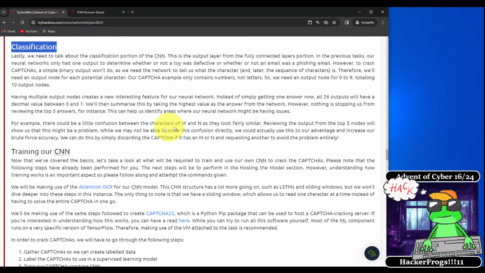However, nothing is stopping us from reviewing the top 5 answers, for instance. This can help us identify areas where a neural network might be having issues. For example, there could be a little confusion between the characters of M and N, as they look fairly similar. Reviewing the output from the top 5 nodes will show us that this might be a problem. While we might not be able to solve this confusion directly, we could actually use this to our advantage and increase our brute force accuracy. We can do this by simply discarding the CAPTCHA if it has an M or N and requesting another one to avoid the problem entirely.